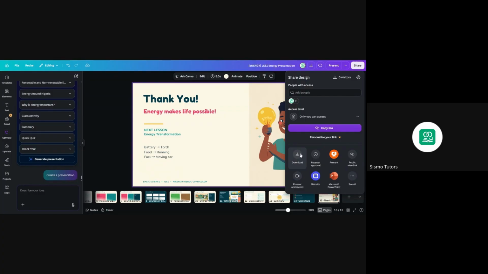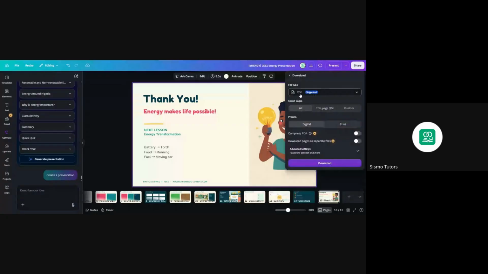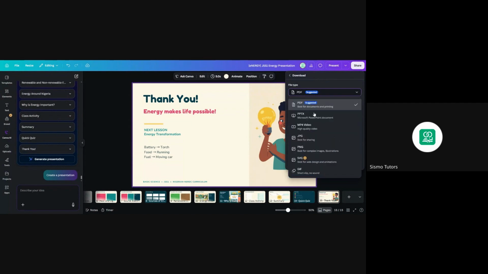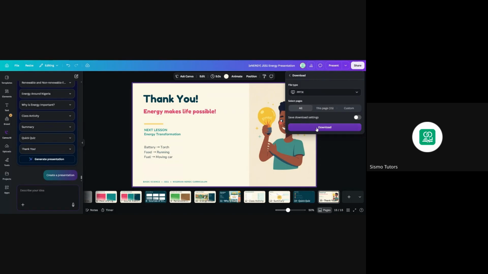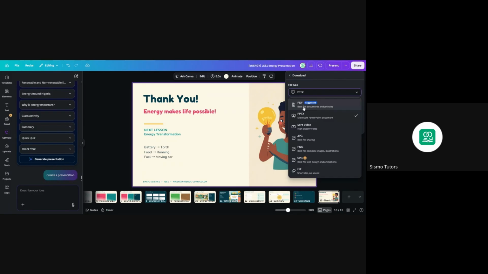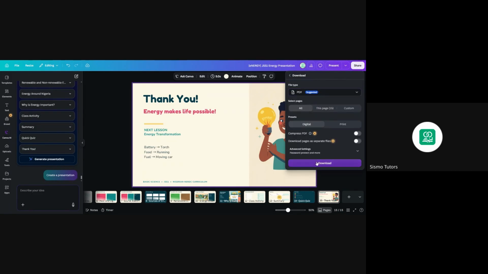You hit the download button and then it pops up an option. I want to download as a PDF. That's entirely fine. If you want this page only, that's fine. All the pages, the button is there. If you want to download as a PPT, it is also here. You click on this, and it downloads as a PowerPoint file. You click on download, and it downloads the file for you. You click as PDF, it also downloads it for you. So this is how to create your presentation using Canva. If you want to copy the contents and then paste it right here, it does the job for you.